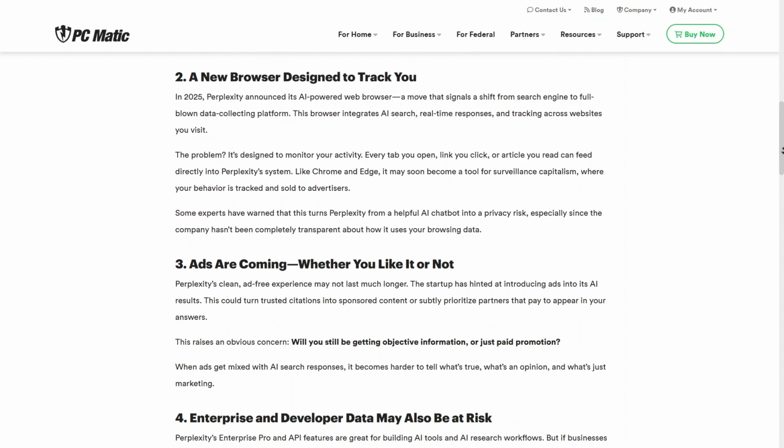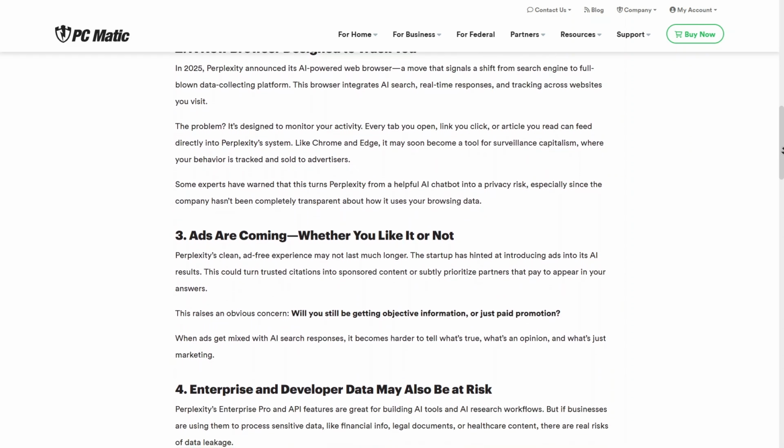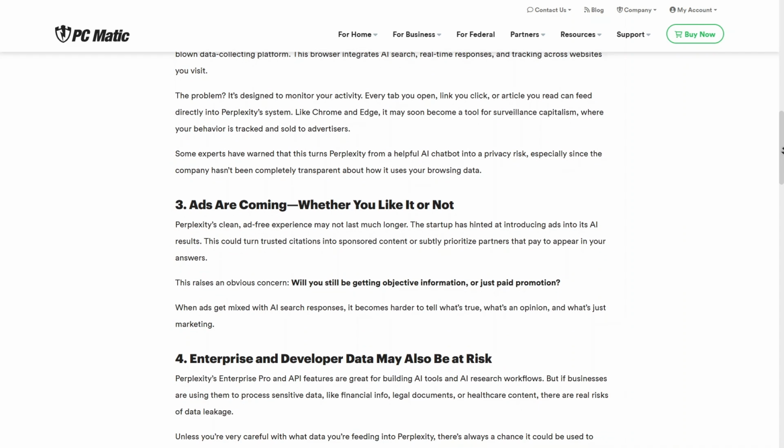Next, I will move on to the section regarding the introduction of ads, which suggests that the clean ad-free experience I'm used to might be coming to an end soon. This really makes me wonder if I will continue to receive objective information or if the AI's answers will eventually be influenced by paid promotion and sponsored content from prioritized partners.